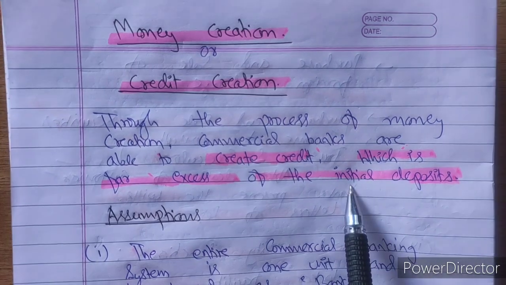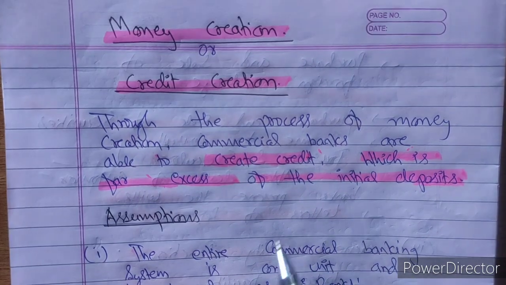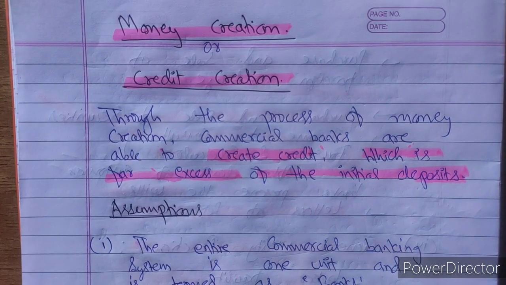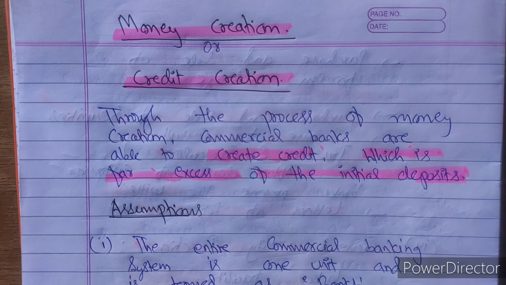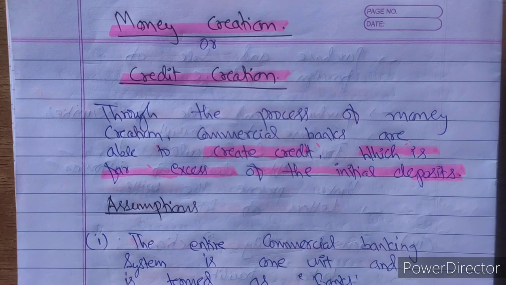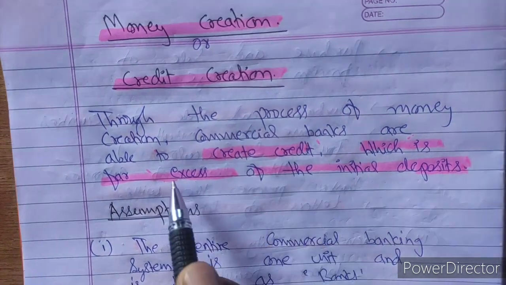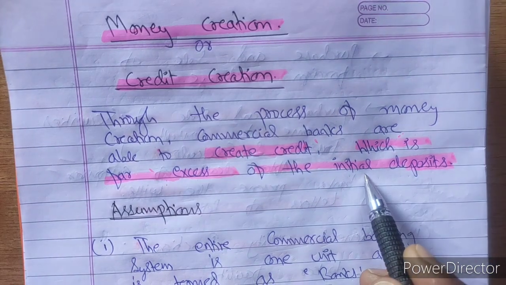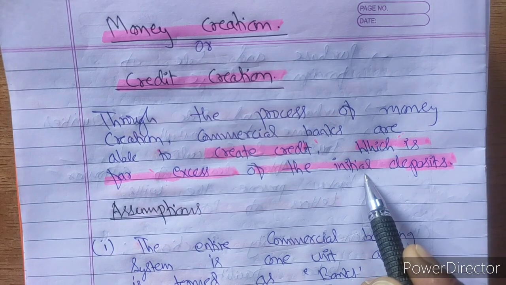From the initial deposit of 10,000, they are able to lend 3 times, 4 times, or say 5 times. Suppose the initial deposit is 10,000, but commercial banks are able to lend more than 50,000 or 55,000. This whole process of creating credit far in excess of the initial deposit is known as credit creation and money creation.